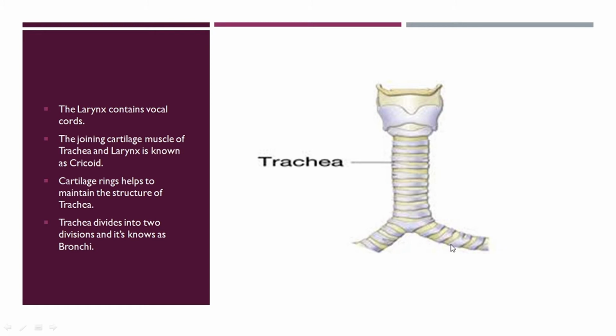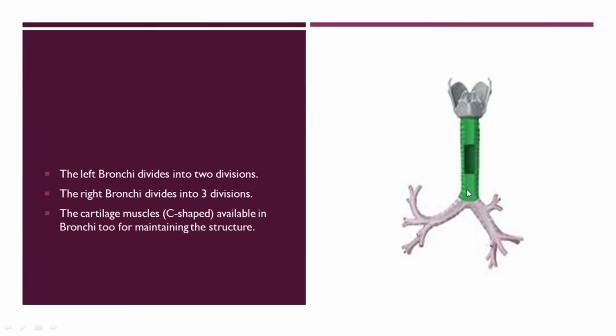Here one more important thing we have to understand. Whenever we study anatomy, we always study the anatomy of someone else's body. So always this will be the left side of the body and this will be the right side of the body. The left side bronchus divides into two divisions, 1 and 2, and the right side bronchus divides into three divisions, 1, 2 and 3. The C-shaped cartilages are also present along the bronchi for maintenance of the structure.